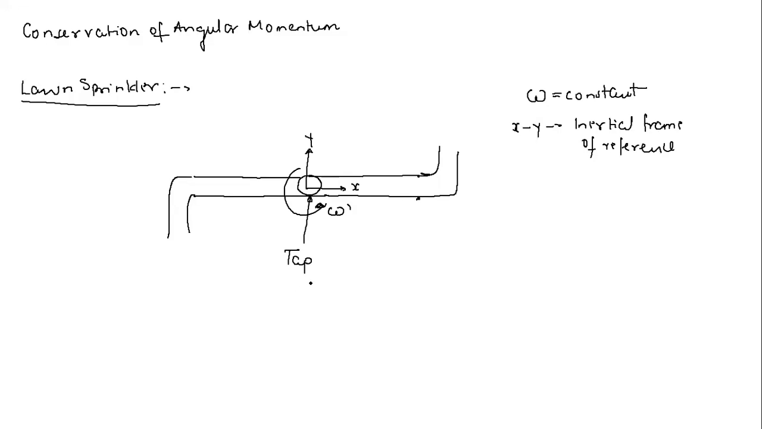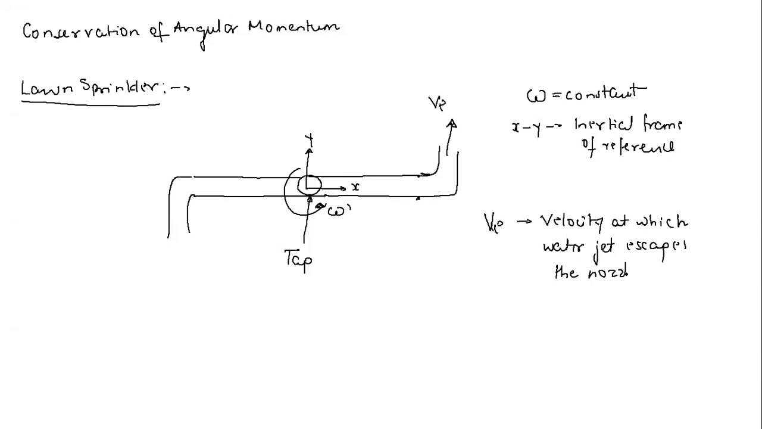Right. So now let us try to understand this. Now let us say Ve is the velocity at which the water jet escapes the nozzle, or exits the nozzle, right? So Ve is the velocity at which the water jet will come here.